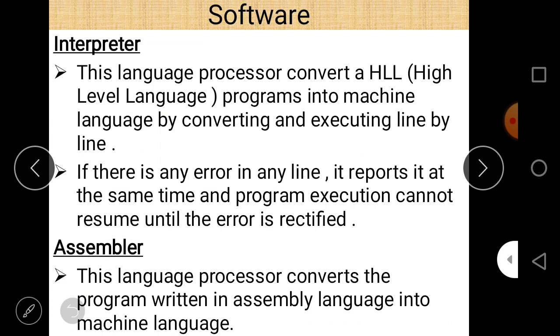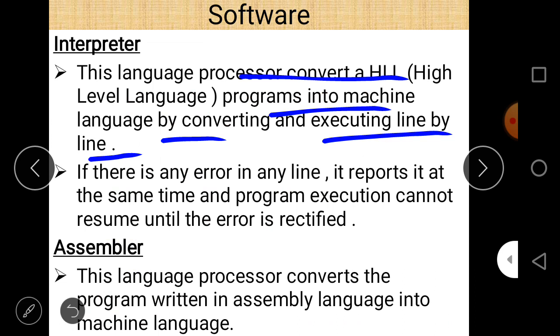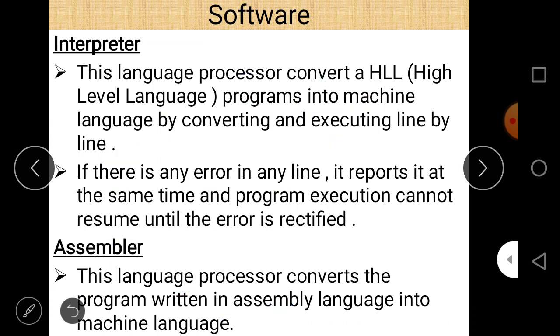In the case of interpreter, this also converts high level language to machine level language by converting and executing line by line. So it converts HLL code into machine code line by line. And assembler is basically used to convert assembly language into machine understandable code or machine code.